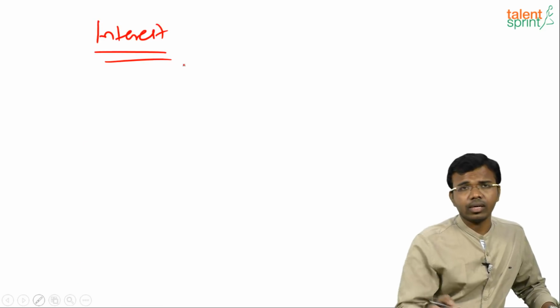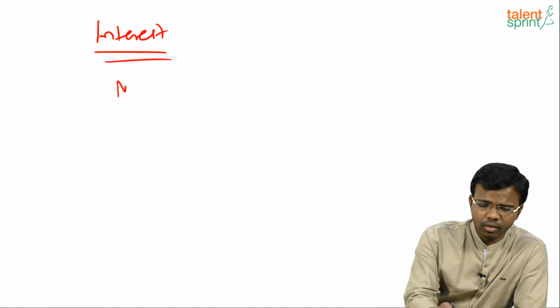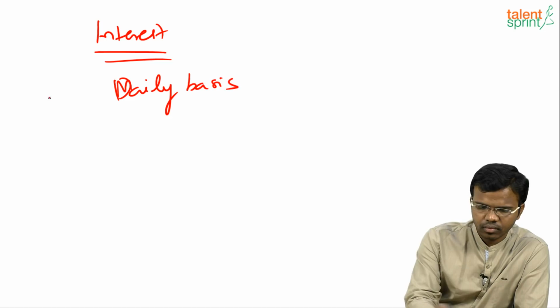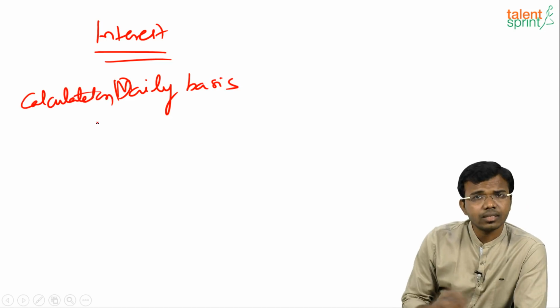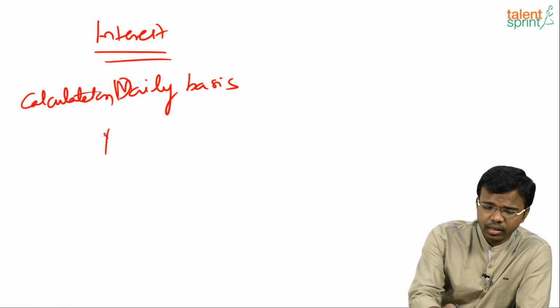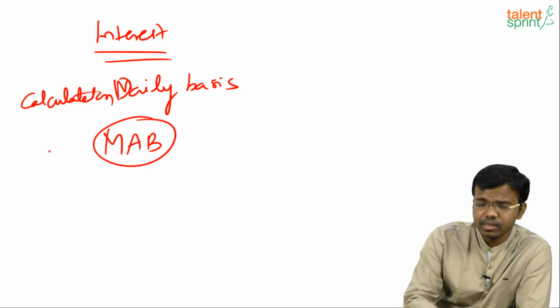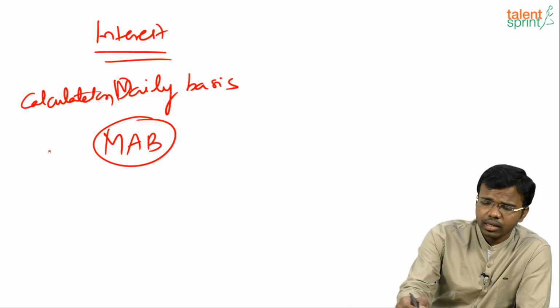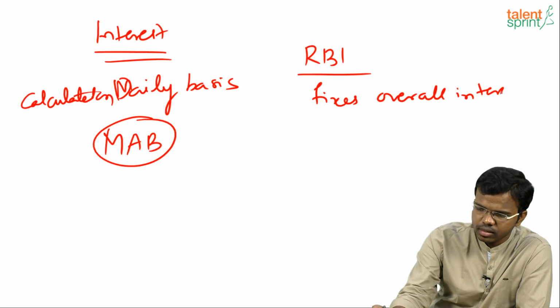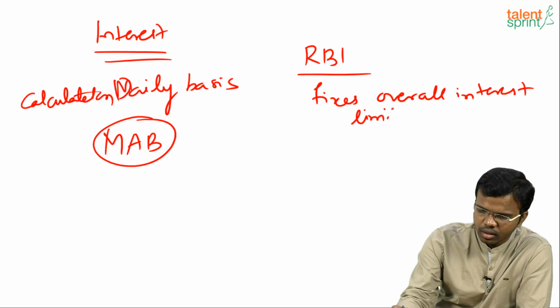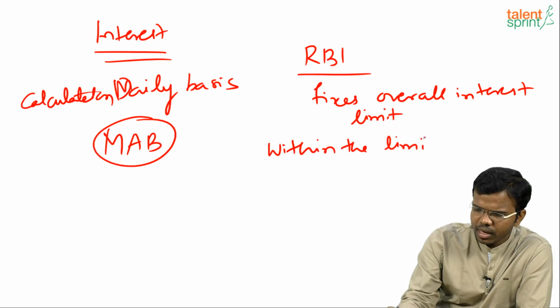How is interest calculated? Interest is nowadays calculated on a daily basis, and you need to maintain a minimum monthly average balance in the account. Currently, who fixes the interest limit? RBI fixes the overall interest limit, and banks fix their interest within the limit set by RBI.